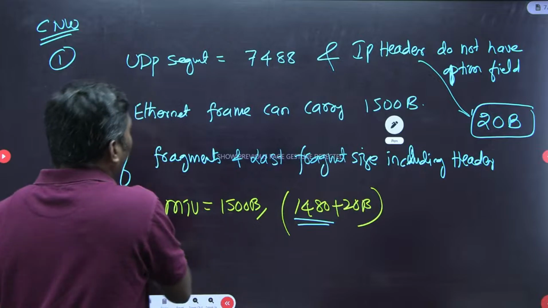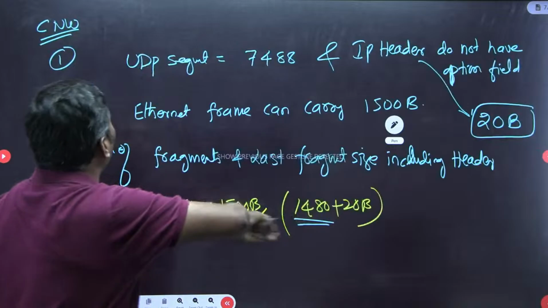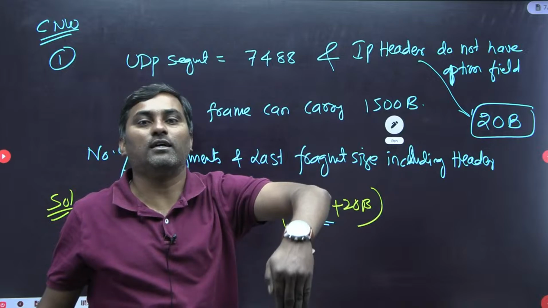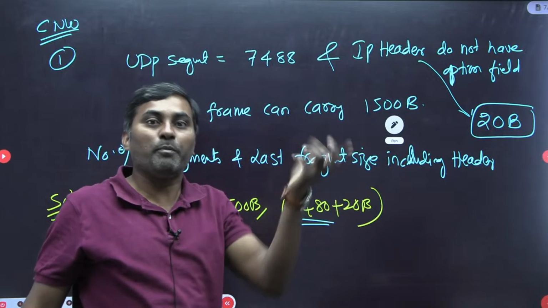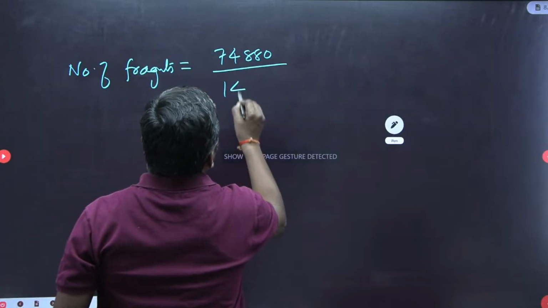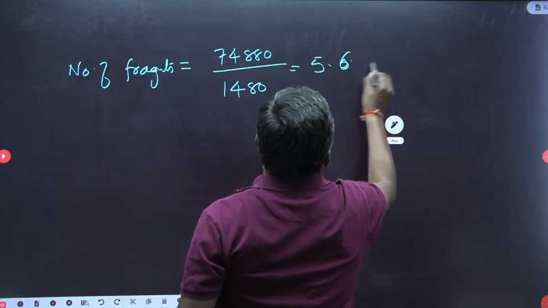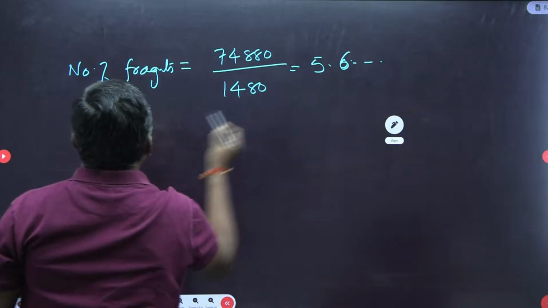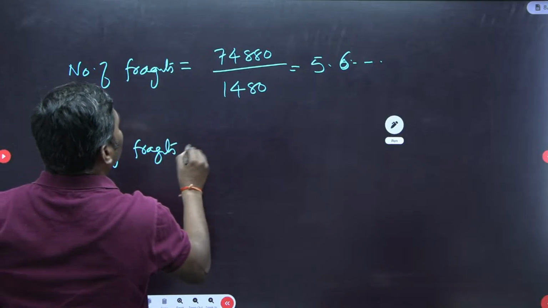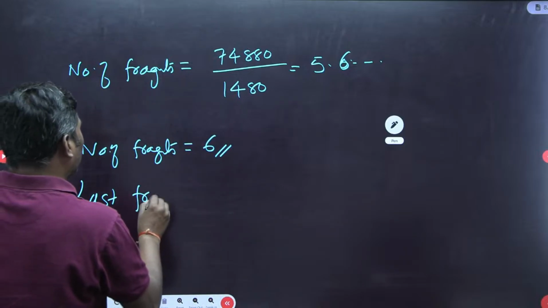Total 7488, because this is a UDP segment given to the network layer IP. The UDP header is already included, so I am not adding it. Payload divided by 1480 comes to 5.6 something. So 6 fragments are required.